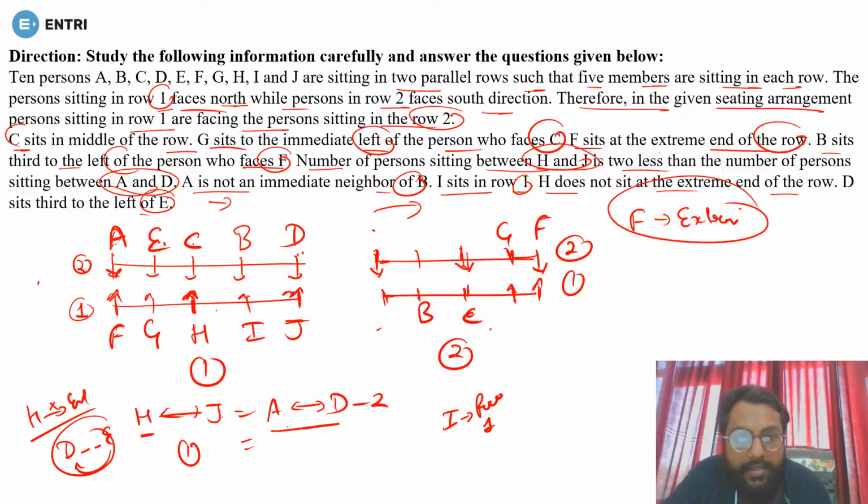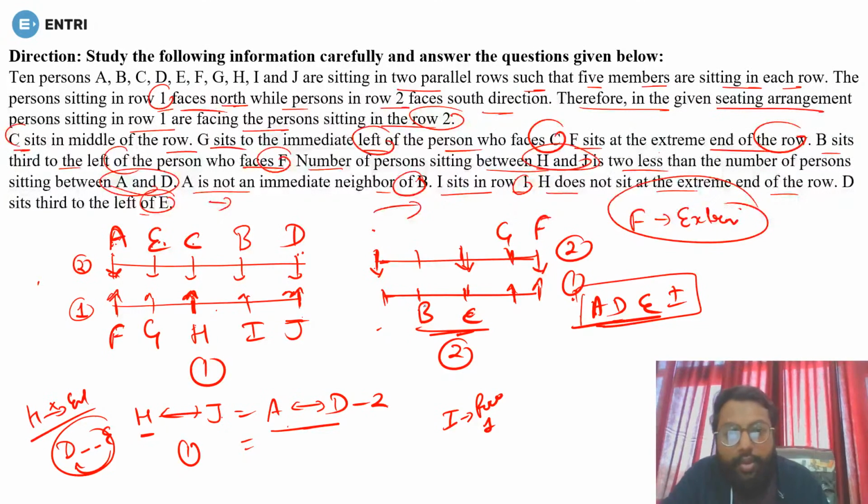Done. Now if you see in this case, you know that A and D must be in row number 1, yes or no? And if D is in row 1, E should be there, and it is also given that I must be there, yes or no? So in total 4 persons are needed in row number 1, and there are already 2. So can you make this arrangement? No, you can't make this arrangement. Done. So this will become your right answer. This will become your right formation.